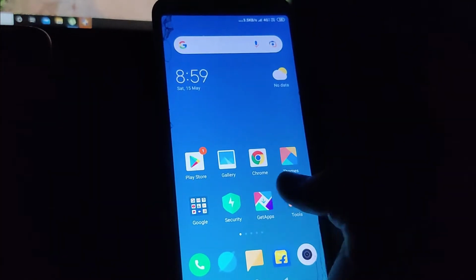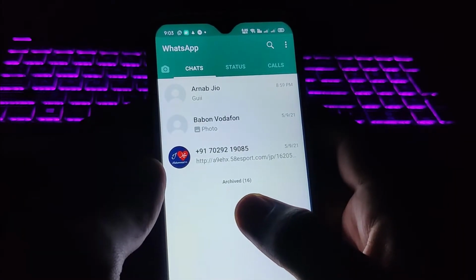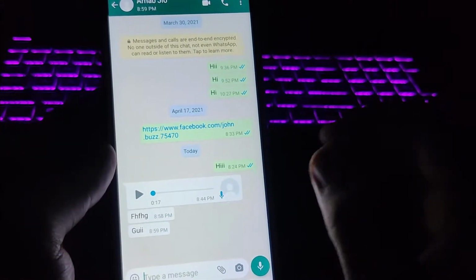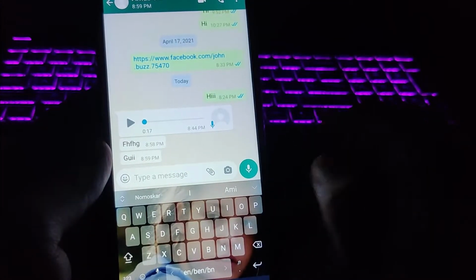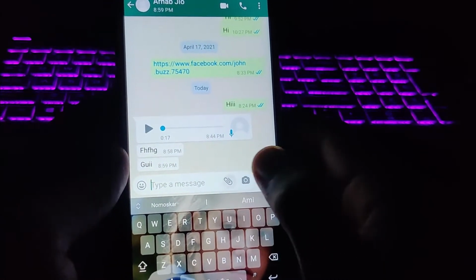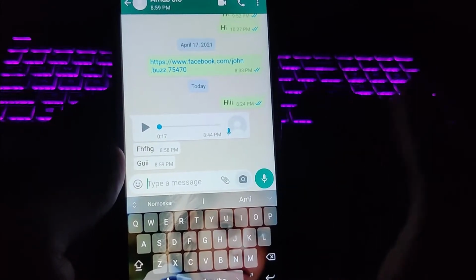Time to show you the fourth trick in the list, and it's gonna be really amazing, I'm telling you. Guys, let's say you want to share your location with someone in WhatsApp. So guys, there is an old way of sharing your WhatsApp location, and there is another cool way which I'm gonna show you right now. You can share your location with a photo. Yes, with a photo. And by this you can impress your friends or maybe your girlfriend or boyfriend, right?